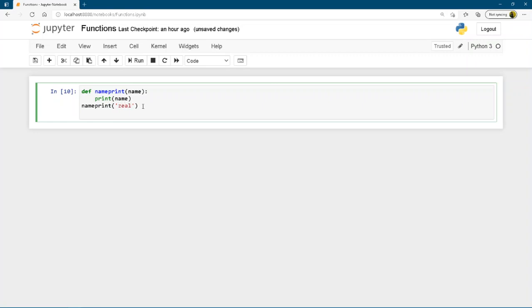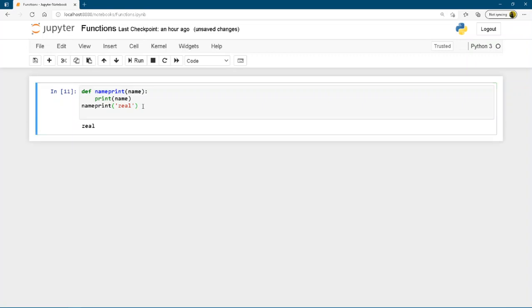My major point here is to print zeal. So for printing zeal, I'm using a function called namePrint. Now, this here becomes the argument and this becomes the parameter. So when I called namePrint and provided the argument zeal, it went to the function block and printed the name.